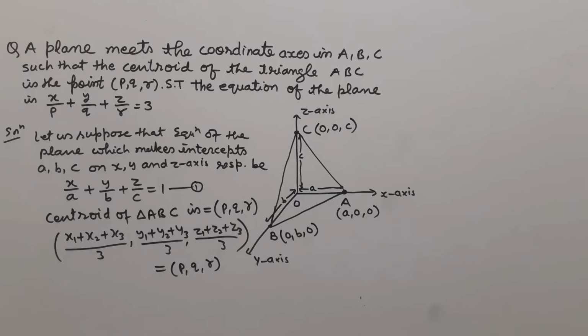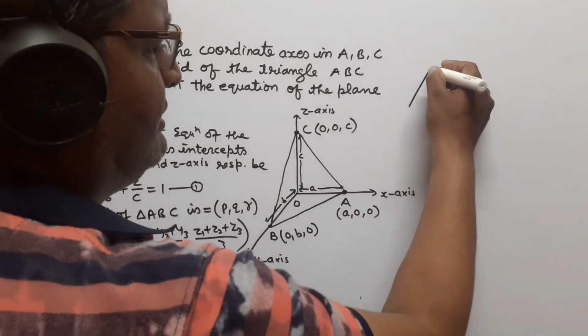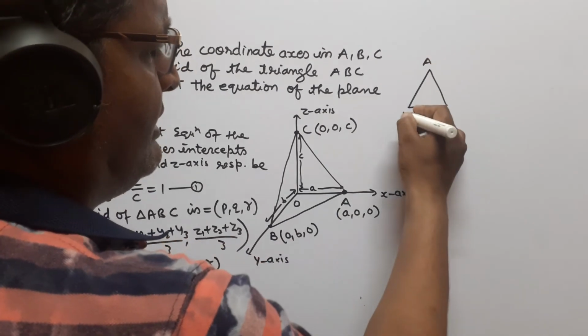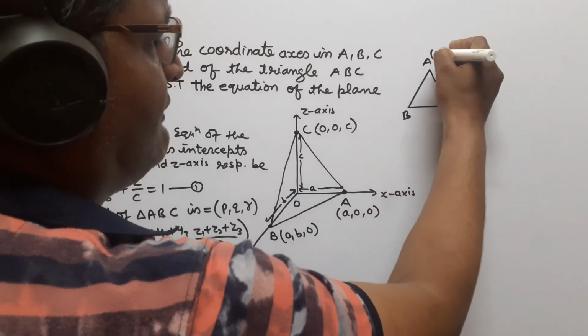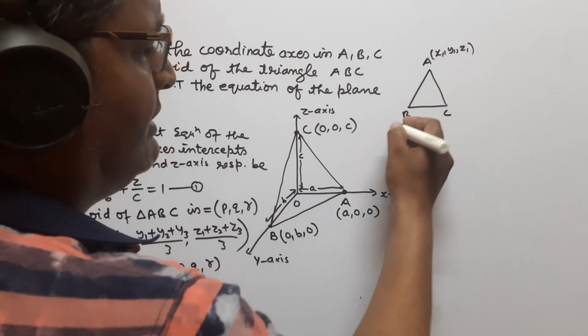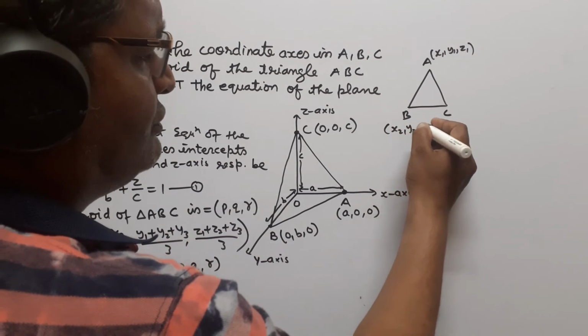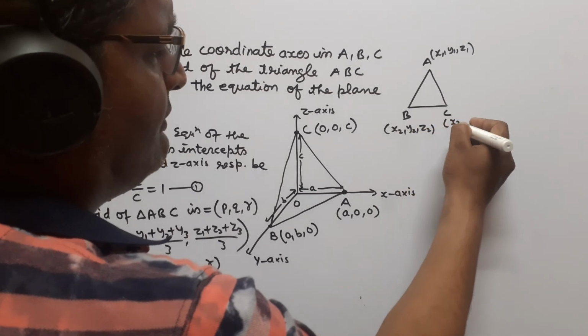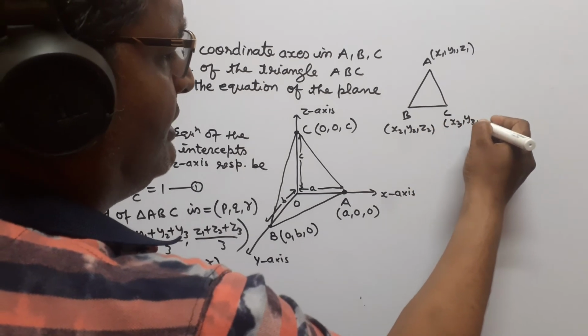Here the centroid of the triangle ABC is given by (p, q, r). And we know that the formula for finding the centroid of a triangle whose vertices are (x1, y1, z1), (x2, y2, z2) and (x3, y3, z3) is ((x1 + x2 + x3)/3, (y1 + y2 + y3)/3, (z1 + z2 + z3)/3). Suppose this is a triangle with vertices A, B, C at (x1, y1, z1), (x2, y2, z2) and (x3, y3, z3).